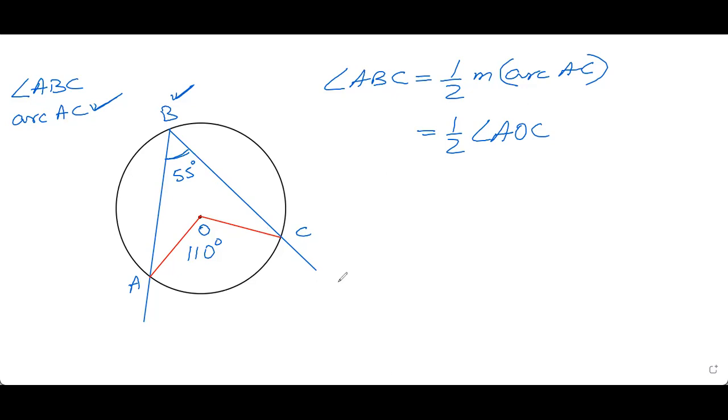Let us look at the next thing. This is the most important theorem, the most important property that we are going to study in this chapter. Inscribed angle is half of the intercepted arc.